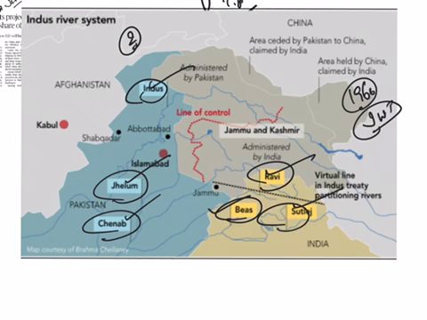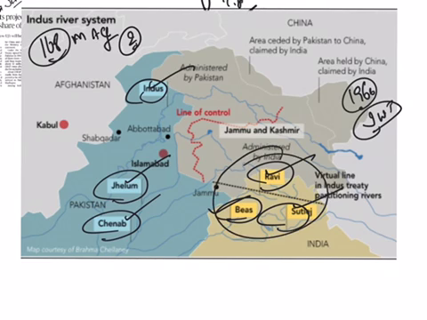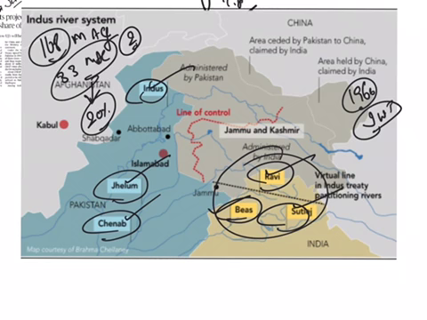Out of the total 168 million acre feet, India's share of water from the 3 allotted rivers is 33 million acre feet, which constitutes nearly 20% of the total river water.